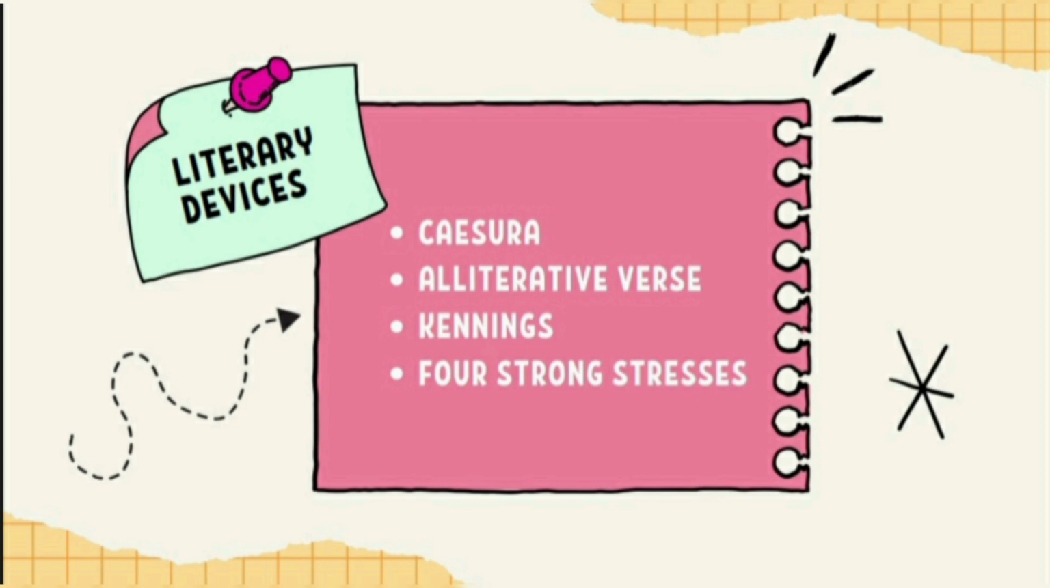Fourth is four strong stresses. Anglo-Saxon verse requires 4 stressed syllables per line. So that is all for the Anglo-Saxon period.